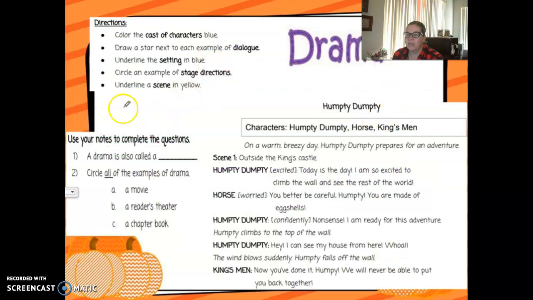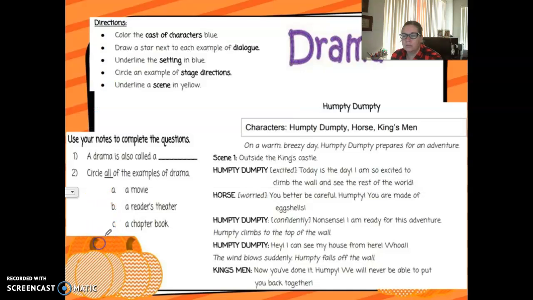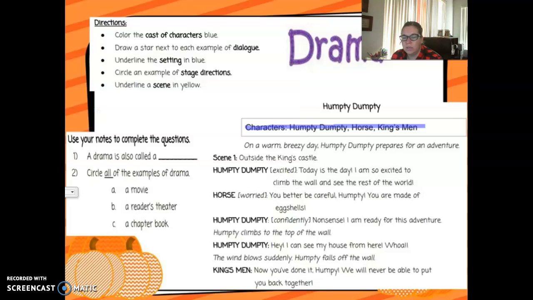All right, let's take a look at the drama. Again, go ahead and pause it when you're ready to go over it. Press play. So in this drama, color the cast of characters blue. All right, well, here's the cast of characters. Draw a star next to each example of dialogue. All right, let me get a pen. Draw a star next to each example of dialogue. Well, this is where they're speaking. Now, they don't have the quotation marks because we know they're speaking it. So we have all of these. They're all talking.